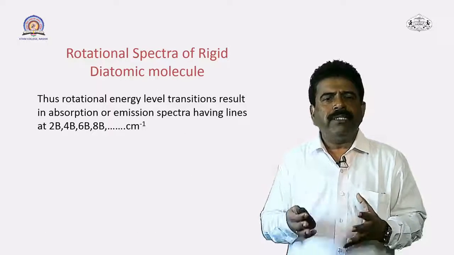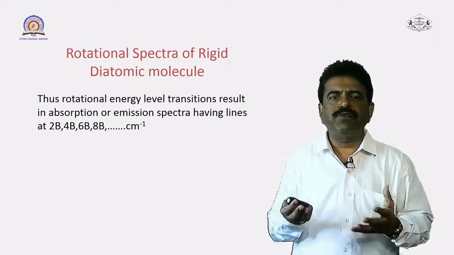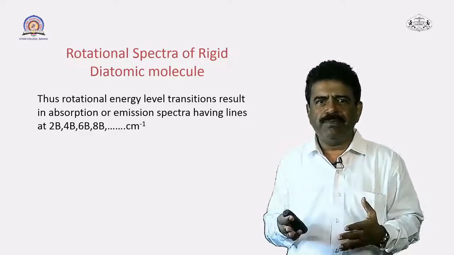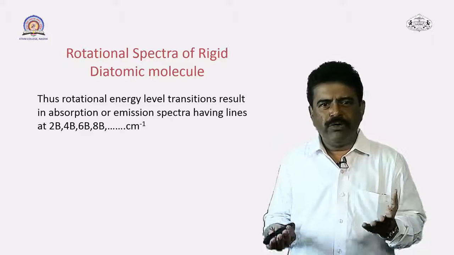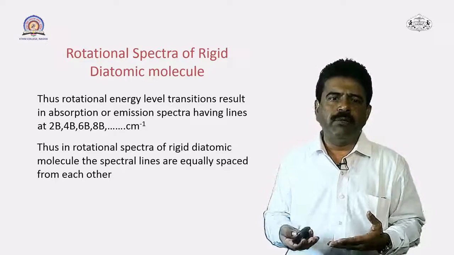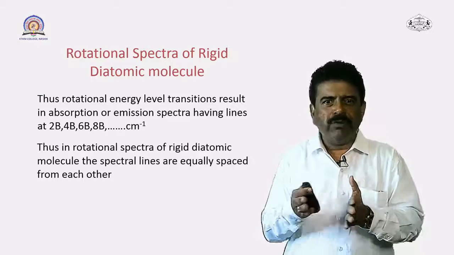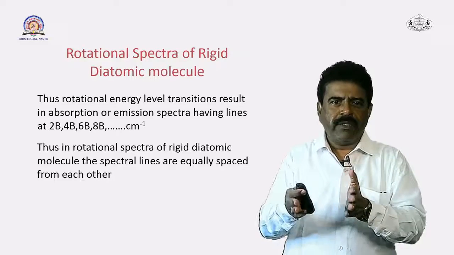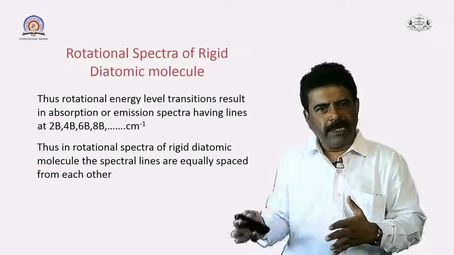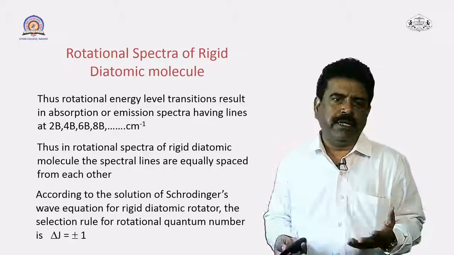One thing is very clear: the rotational energy level transitions result in absorption or emission spectra having lines at 2B, 4B, 6B, 8B and so on. Obviously, the unit is centimeter inverse. So, you can say that in the rotational spectra of a rigid diatomic molecule, the spectral lines are equally spaced from each other. How equally spaced? 2B, 4B, then 6B. The interval is constant, therefore they are equally spaced. The spectral lines are equally spaced, according to the solution of Schrodinger's wave equation.